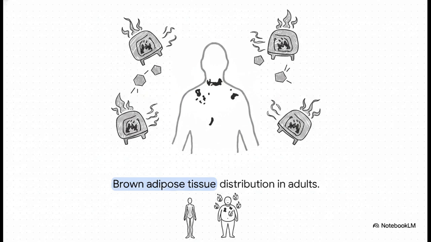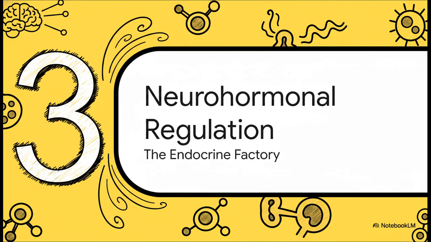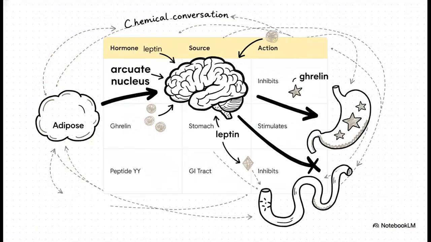Once again, biology is dictating the metabolic burn rate right from the start. Which brings us to Section 3, neurohormonal regulation of weight, the endocrine factory. Shifting to the endocrinologist in the room, we absolutely have to discard the old idea of fat as just passive storage. It is actually a highly active endocrine factory.